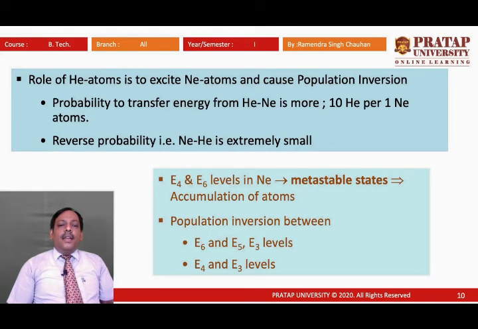The reverse probability, that is neon to helium collision, is very small, so that is not considered.